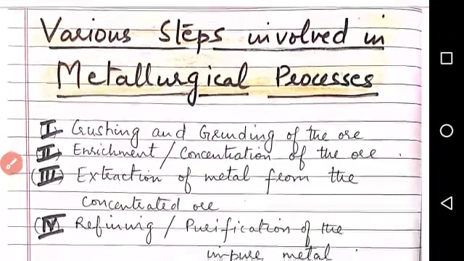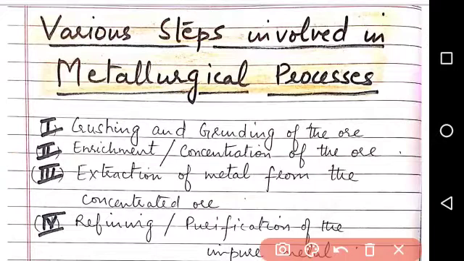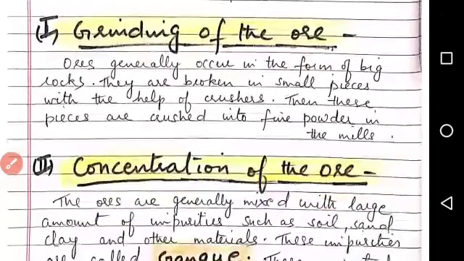Now, what are the various steps involved in the metallurgical process? There are 4 steps. First is crushing and grinding of the ore. Second, enrichment or concentration of the ore. Third, extraction of metal from the concentrated ore. And fourth, refining or purification of the impure metal. So one by one we'll be doing these steps. First, grinding of the ore.